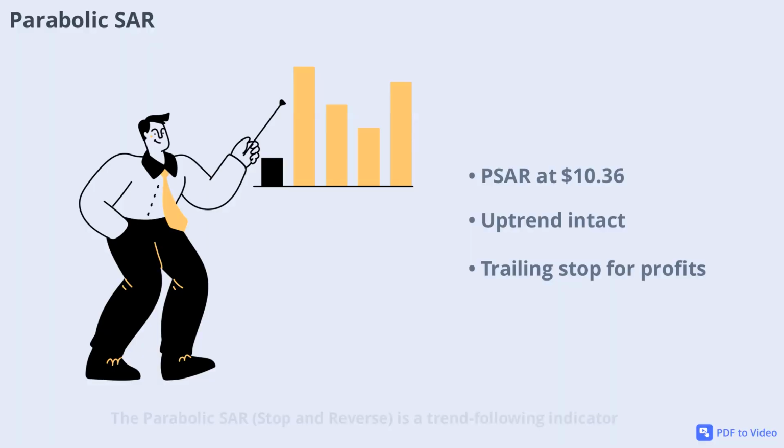The parabolic SAR, stop and reverse, is a trend-following indicator. DJT's PSAR value is at $10.36, well below the current price. This gap suggests that the uptrend is intact, and the PSAR will act as a trailing stop for traders looking to lock in profits as the price rises.